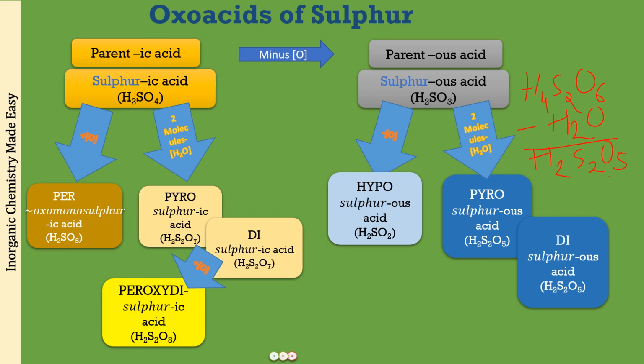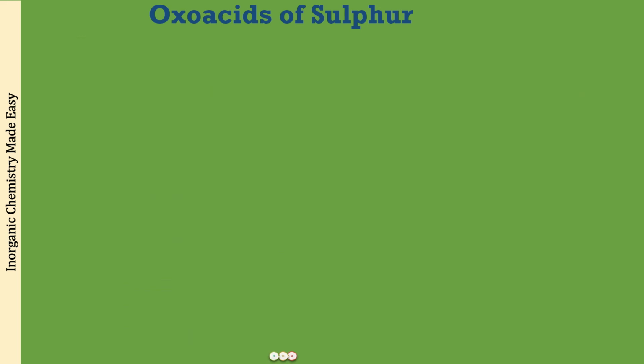So 7 names in total we have done till now. Just 5 more left, and those are also going to be very easy. Now learning the rest of the compounds is also not going to be very difficult. Here what you have to remember is that in all the compounds that we will be discussing now, when we draw the structures, you will see that in all of these compounds there is going to be present an SS linkage.